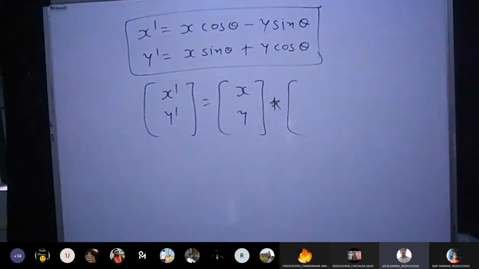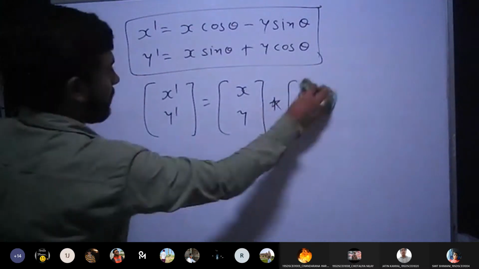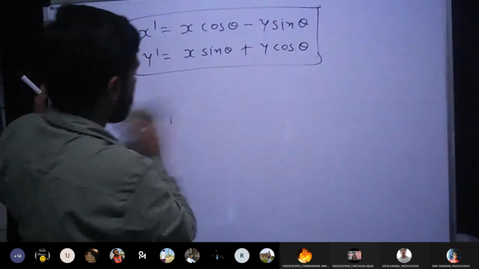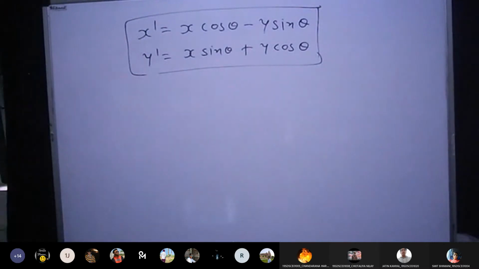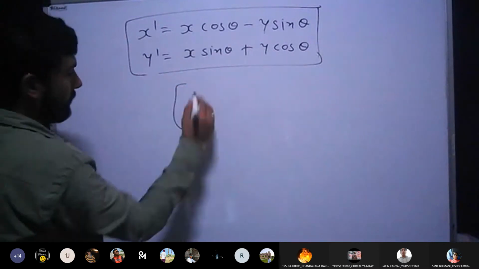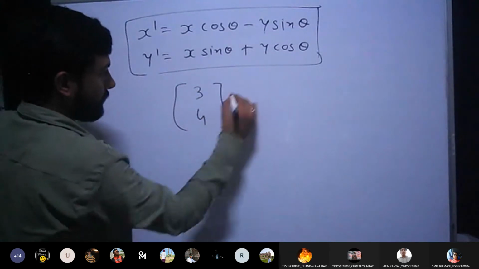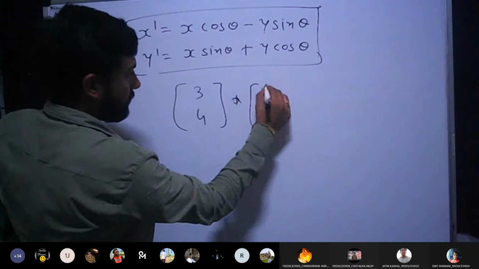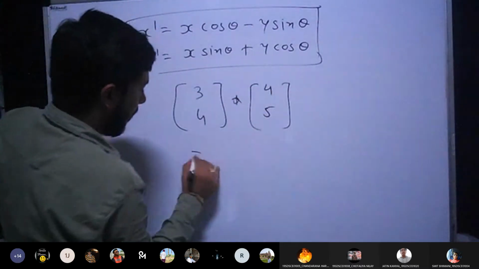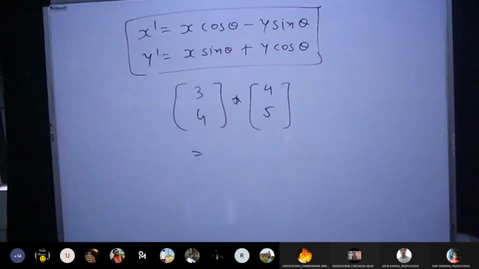Do you know matrix multiplication? Sir, I forgot. Okay, in your first year you might have seen this, but let me explain it again. Let me give one very simple example. Let's say I want to multiply 3, 4 and 4, 5. Can anyone help me to multiply both the matrices which I have written here?